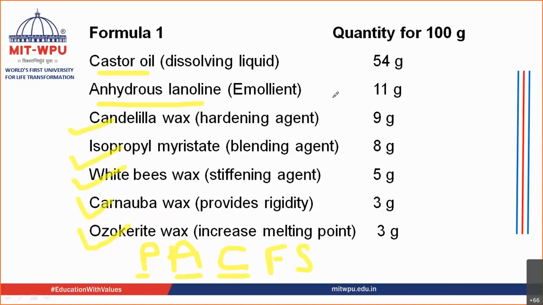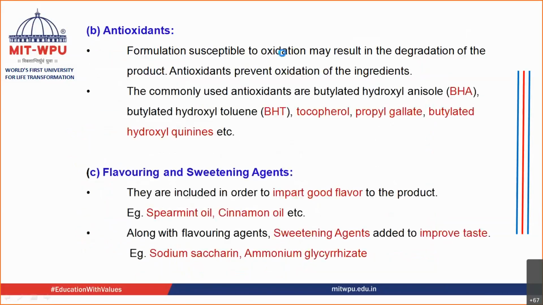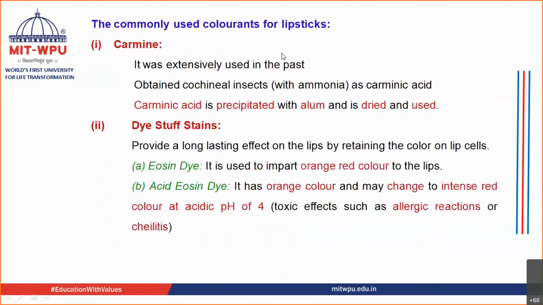So if a question comes about the formulation and manufacturing of lipstick, you should not just write this as the formula. This is the formulation of the lipstick, but you should also write about the earlier slides which I have talked about. You should write down all these slides, and write a little bit about each and everything.